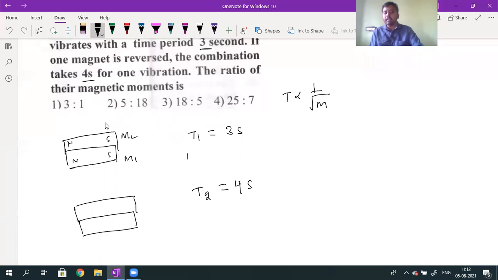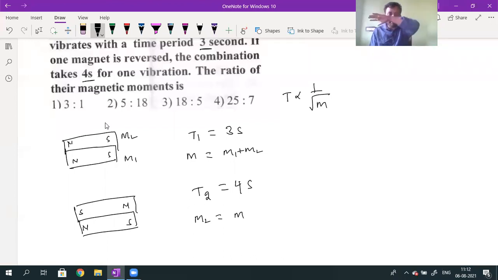What is the resultant magnetic moment value? Resultant magnetic moment value will be given by m1 plus m2. Here, one will be north pole, south pole, and one will be south pole, north pole. What is the resultant magnetic moment value? It is given by m1 minus m2.